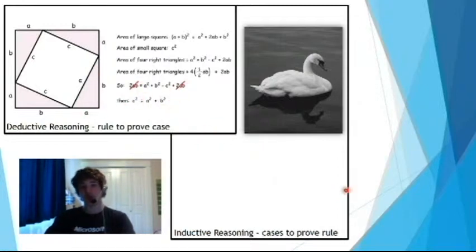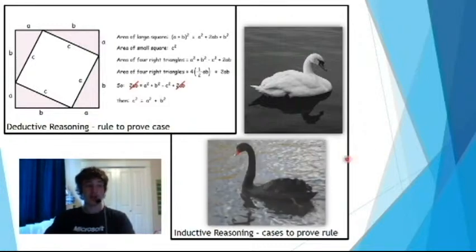Inductive reasoning, on the other hand, is much more uncertain. There, we look at individual cases to make a conclusion. For example, I might conclude that all swans are white because every swan I've ever seen was white. However, tomorrow I may observe a swan that contradicts my conclusion, like a black swan. My conclusion from before that all swans are white is no longer accurate because I found a case, the black swan, that contradicts this conclusion.